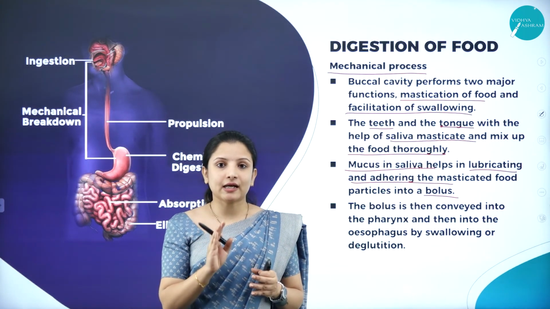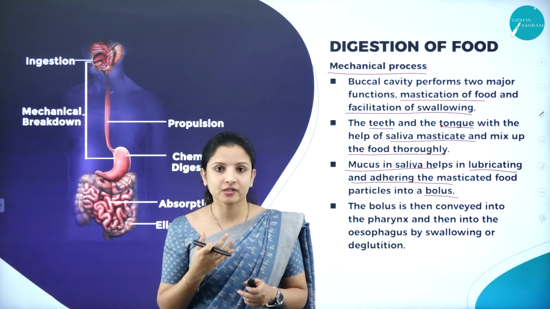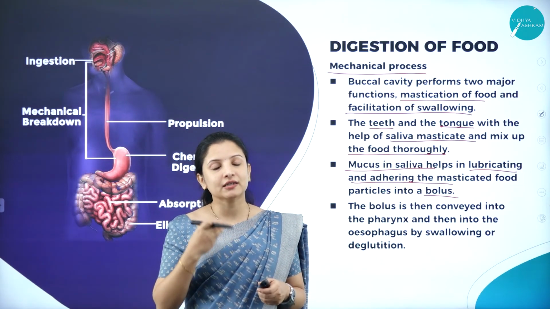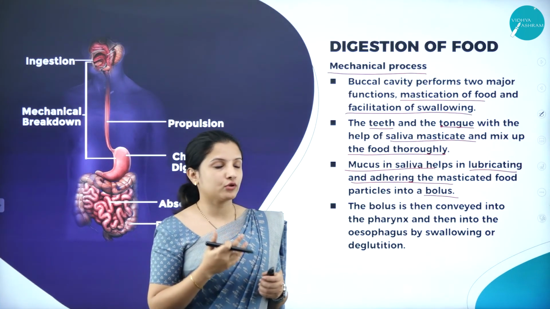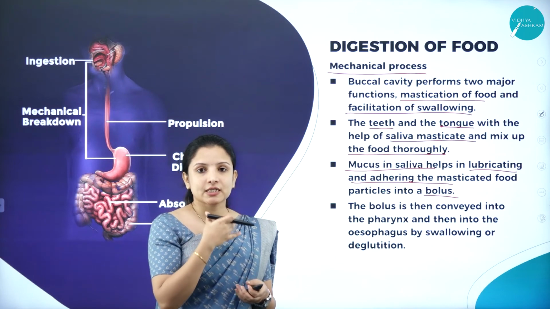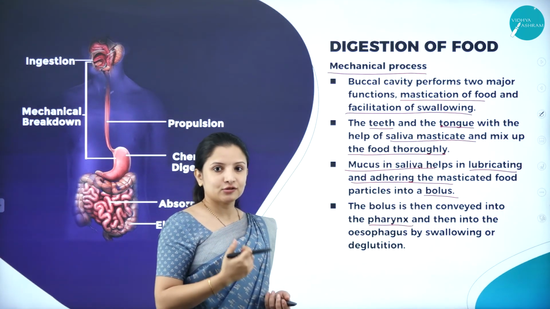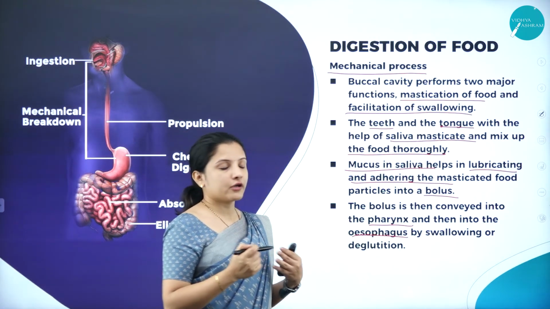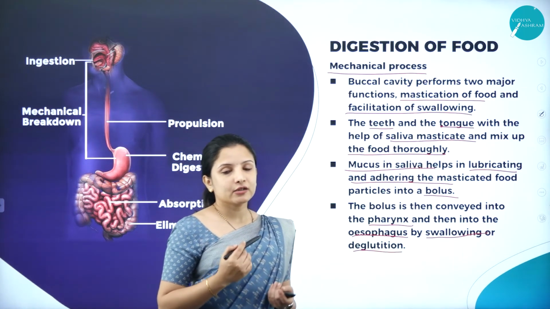Right, so just like in a mixie or a grinder, the same function occurs inside our mouth, and the paste-like food that is formed is called the bolus. That bolus is then pushed into the pharynx and then into the esophagus, that is the food pipe. This is called swallowing, or the deglutition process.